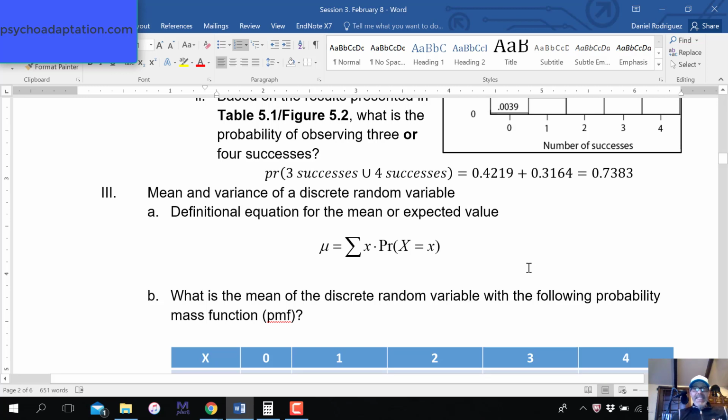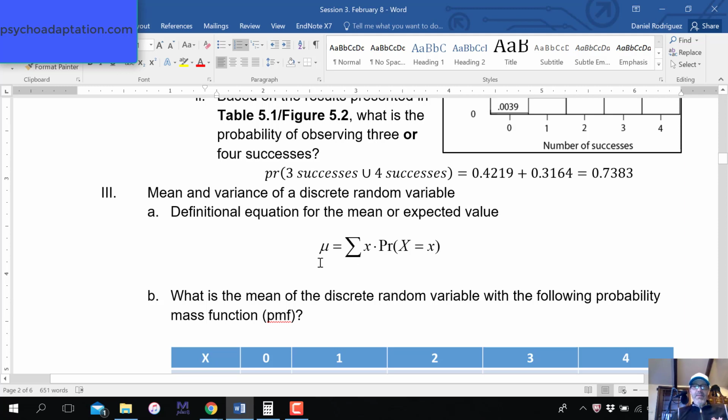So let's talk about expectations. Means and variance, so these are expected values. The expected value of any sample space is calculated as follows. This symbol mu stands for the mean, and I have here the probability that X equals x. X is the variable, and little x could be any one of the specific values. This is known as the probability mass function when we're dealing with a discrete random variable.